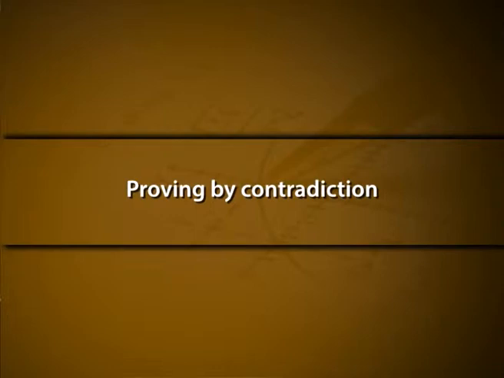Next is proving by contradiction. This is an important technique for proving mathematical results. Suppose a theorem is given as statement 1. The idea of proving by contradiction is, we first assume that the theorem is wrong. That is, we can have instances that make x true and y false. Then we argue that if this is the case, we can lead to a result showing that x is false. But the result contradicts our assumption that x is true. Therefore, the assumption will never happen and hence the theorem is correct.